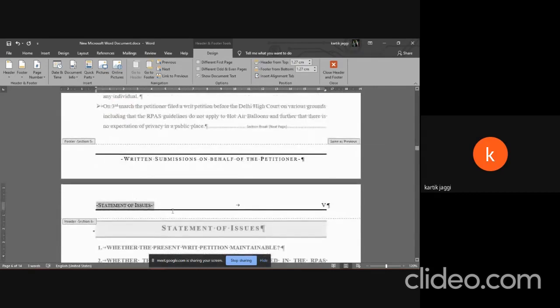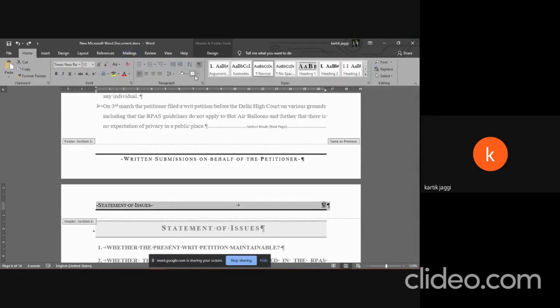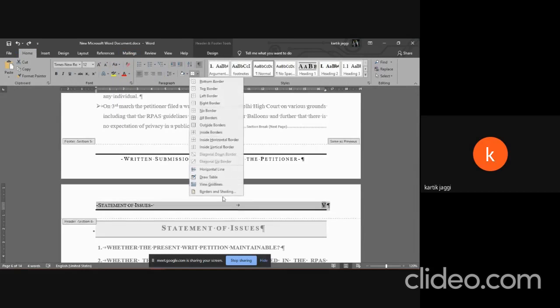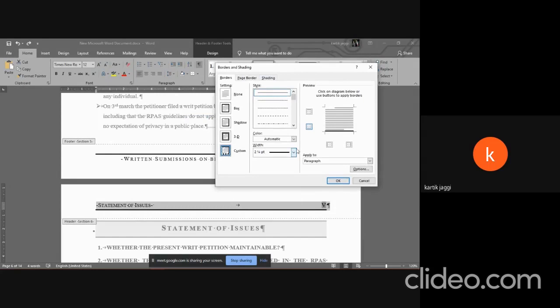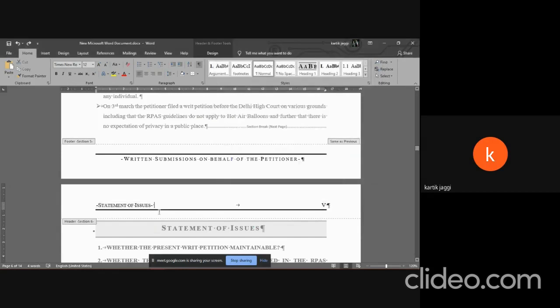do that much. Now, if you're wondering how to get this particular underline here, all you need to do is select this particular line, go to home, click borders and shading, go to borders and shading, apply whatever style you want. Let's say I want it to become 6 points and ugly. Now, what you need to make sure is you apply to paragraph. Okay. Just like that, it would update.